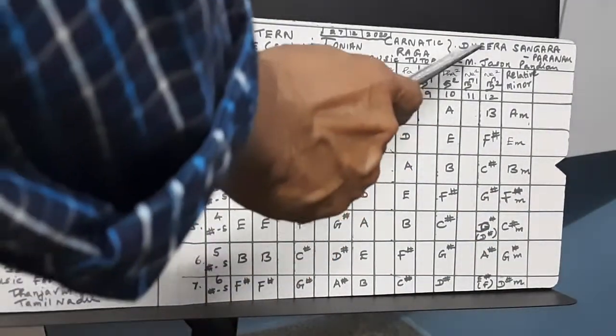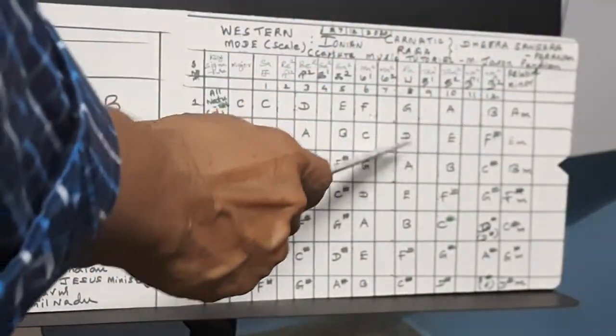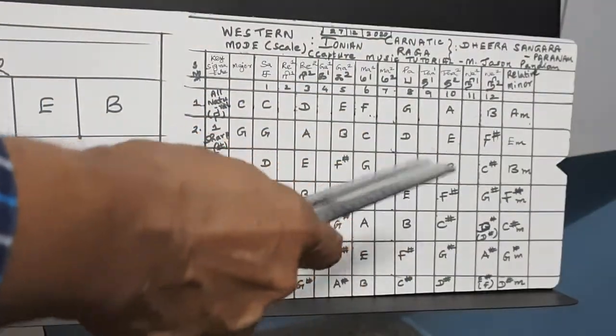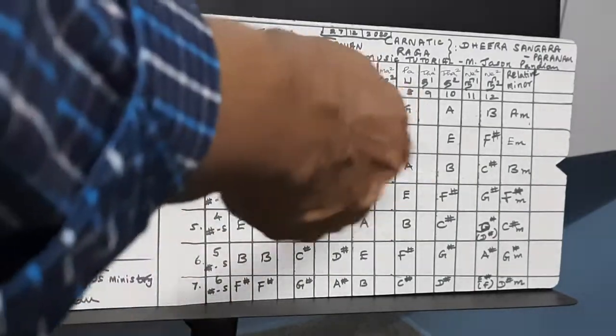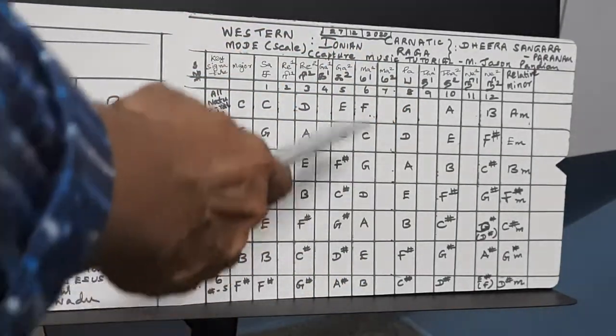So you have to memorize the relative minor also. It's very important. Based upon this, the next mode is the Aeolian mode. That is called in Carnatic Nada Bhairavi Ragam. I will be teaching that after 2 or 3 classes. So may God bless you.